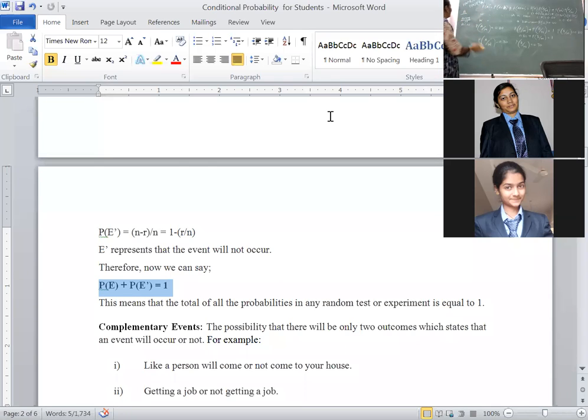Similarly, we have to calculate for B. The dish B ordered by men as well as women. Dish B ordered by men or dish B ordered by women. Then how will we write? Probability of B is equal to dish B ordered by men, or means addition, women order dish B.